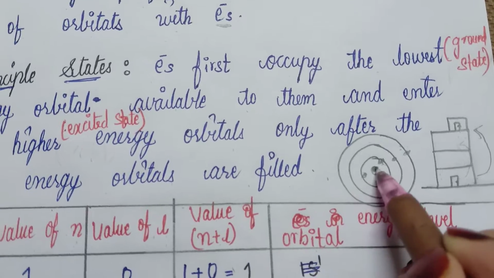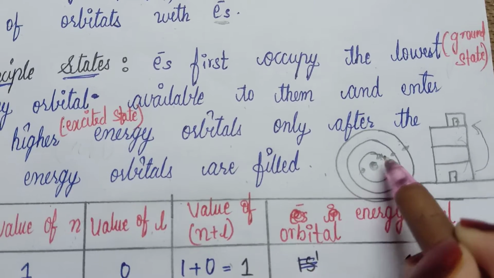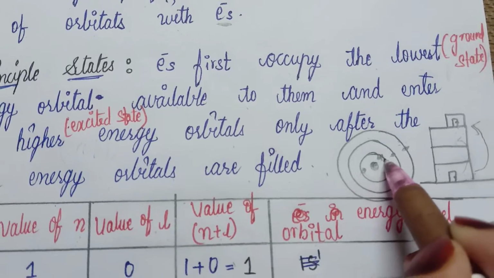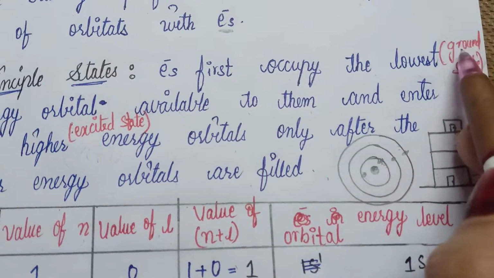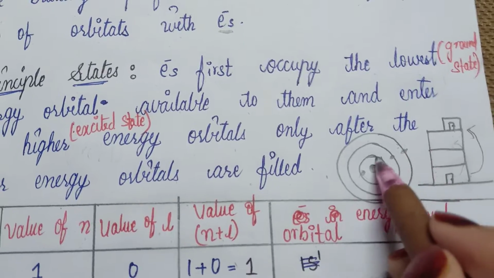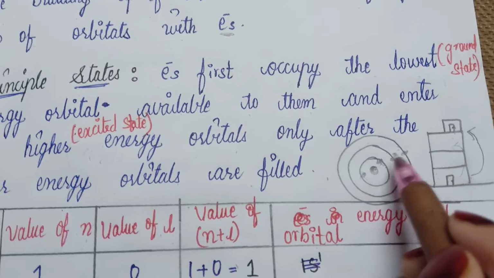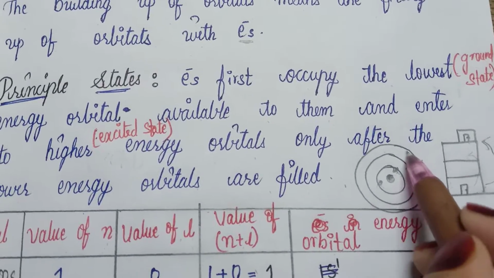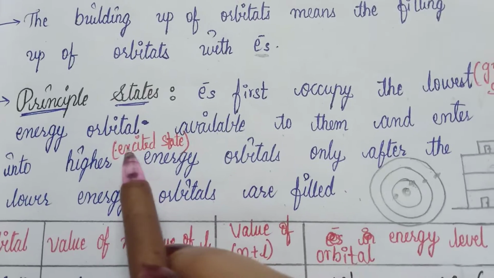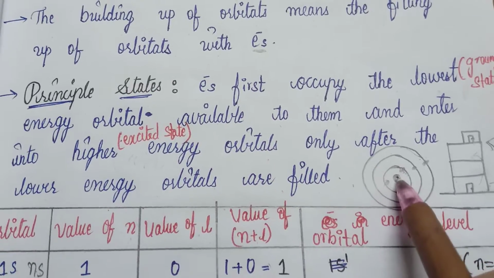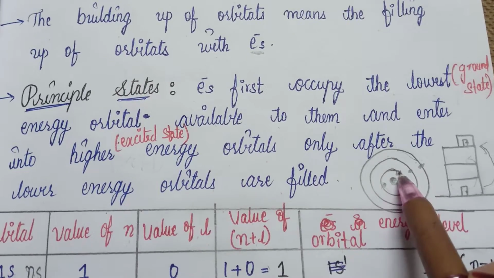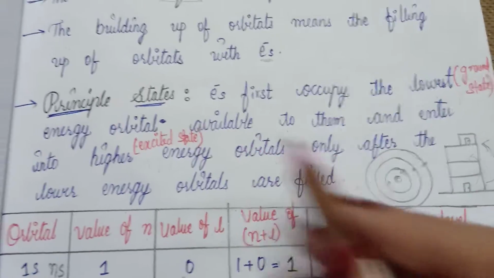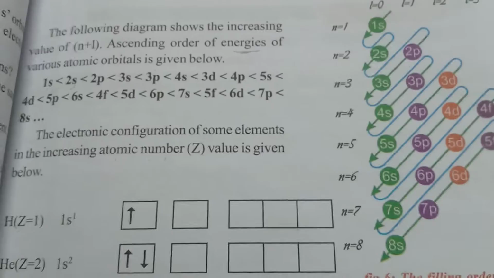The orbital which is closer to the nucleus is the lower energy level. This lower energy level is also called the ground state. The orbital which is far away from the nucleus is the higher energy level, which is also called the excited state. So we will firstly fill electrons in the ground state, then slowly move towards the excited state. This is what the principle tells us.